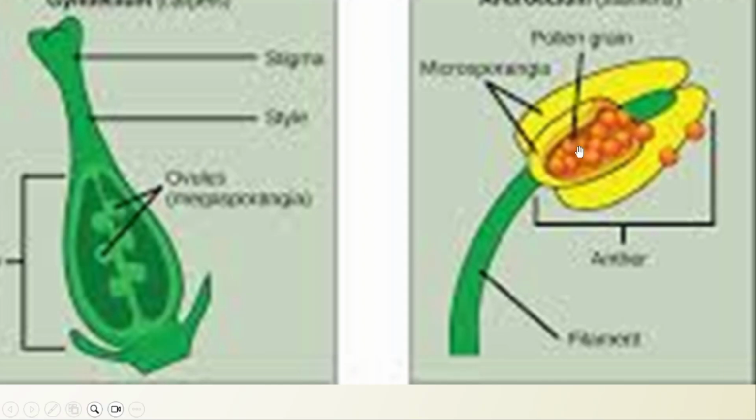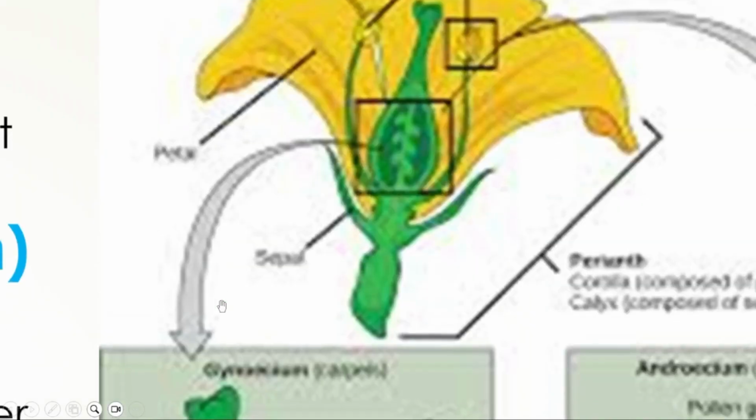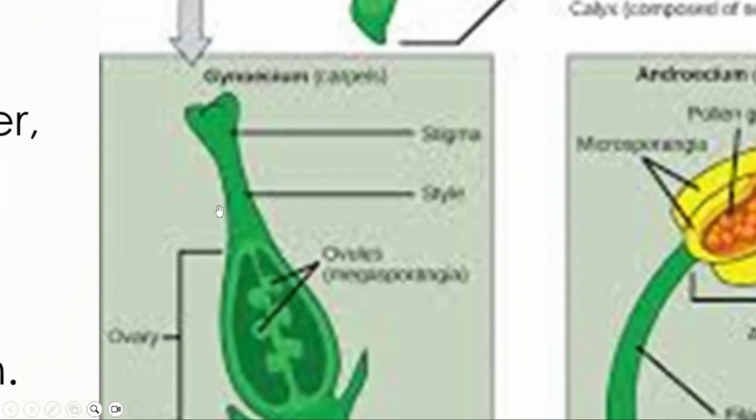The male reproductive part has two main parts. This is the anther and this one is the filament. I will explain in detail. The female reproductive part has three parts: stigma, style and ovary. This is the stigma, the landing platform, then there is a hollow portion which is the style, and there is a bulged portion which has the ovules.